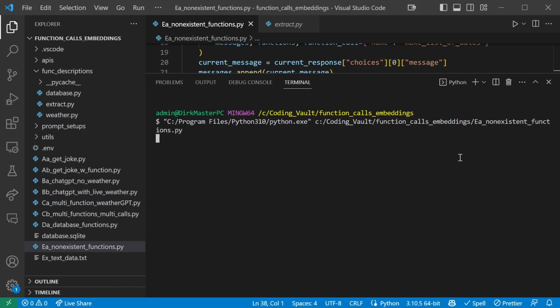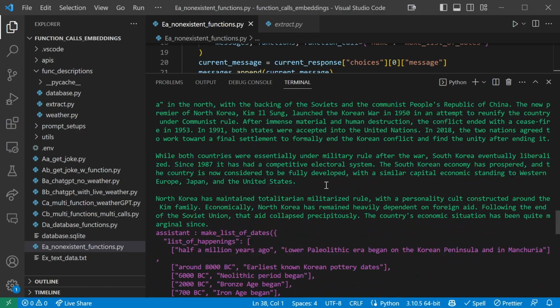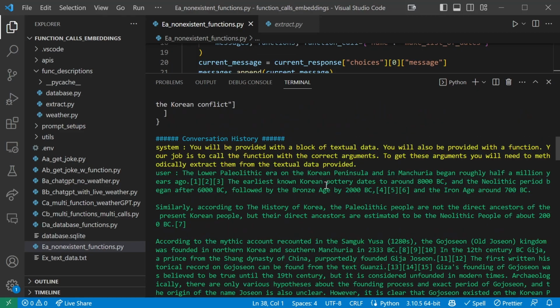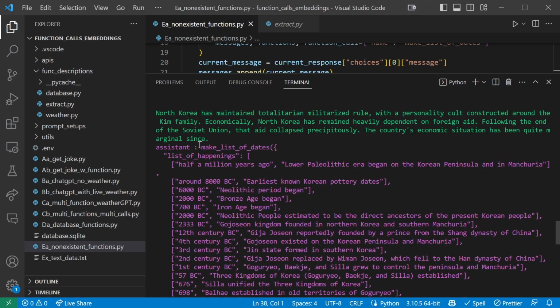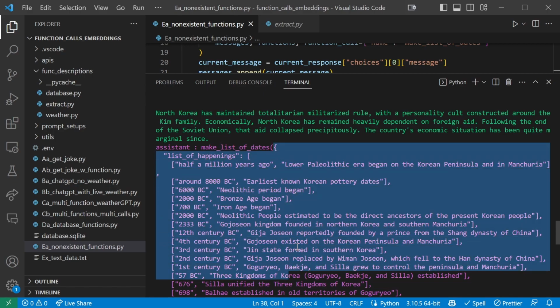And let's just give it a moment to run, because we're passing quite a large query, which is all of this text, of course, for ChatGPT to process. So it will take a couple of seconds. And there we go. So we have our system setup message. Then we have the user query, which is all of this text, so it's really long. Then we have the assistant calling make list of dates, which gives us this object exactly in the structure we requested. Now that's pretty damn cool, isn't it?